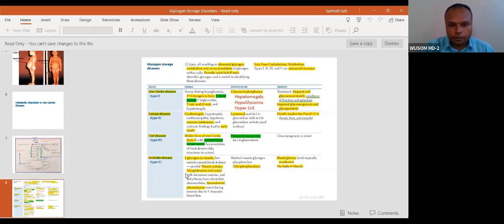You can see glycogen in muscle. Okay, so high glycogen in muscle, because glycogen in muscle cannot be degraded because the main enzyme is absent in muscle, myophosphorylase. So what will happen when a patient tries to do exercise? There will be muscle cramp, painful muscle. Okay, painful muscle cramp, and because of that muscle will break.